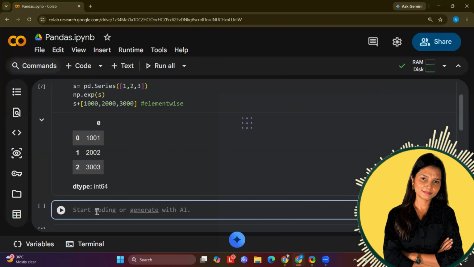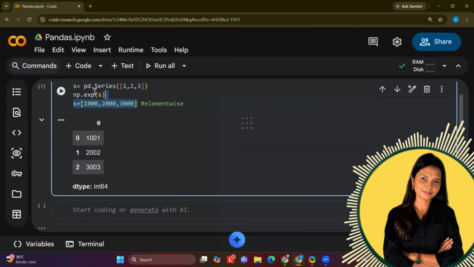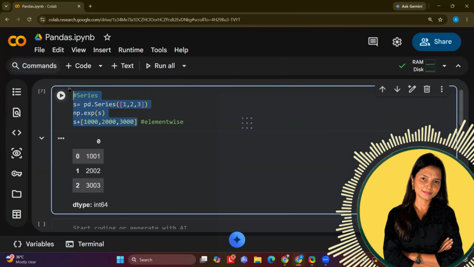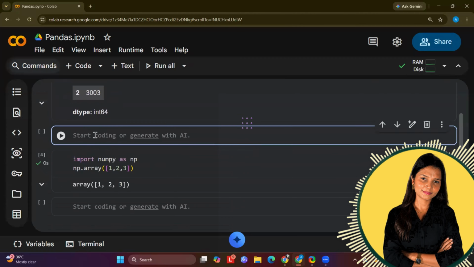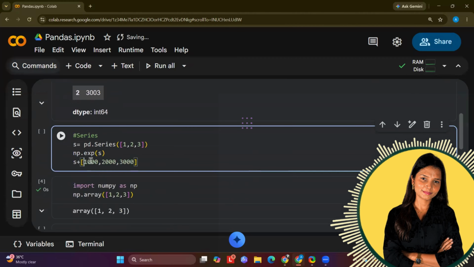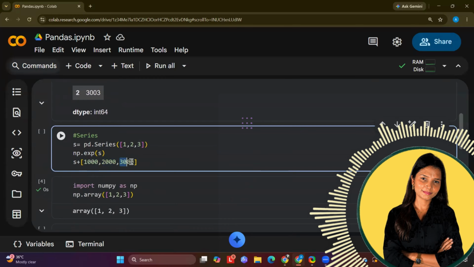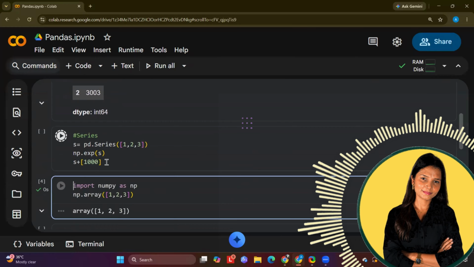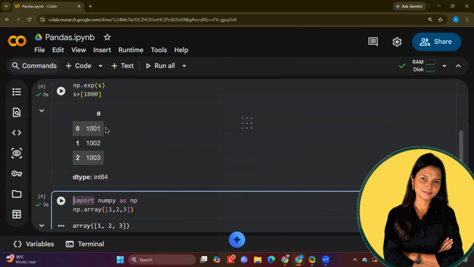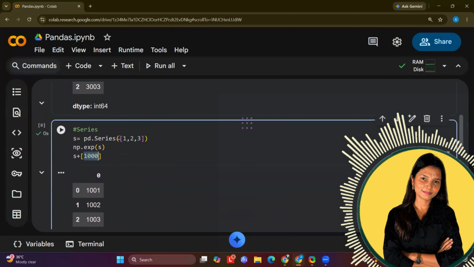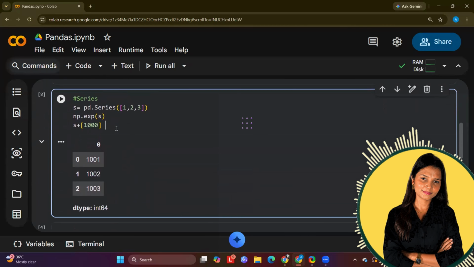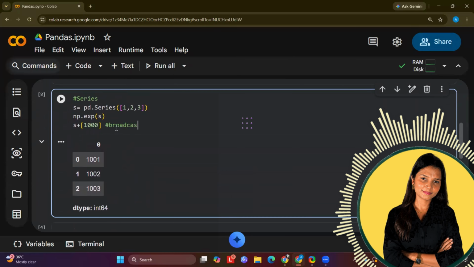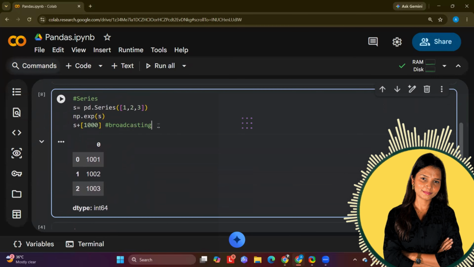This is what we call broadcasting. Broadcasting means sending, just like on WhatsApp broadcast, right? We have a feature where we can send the same message to thousands of people. Maybe fewer than that, but basically more than one. So broadcasting means when you're trying to perform an operation with a single value on multiple different elements, then you're going to use the broadcasting method. Instead of plus, you can use any other operation as well. So that is fine.